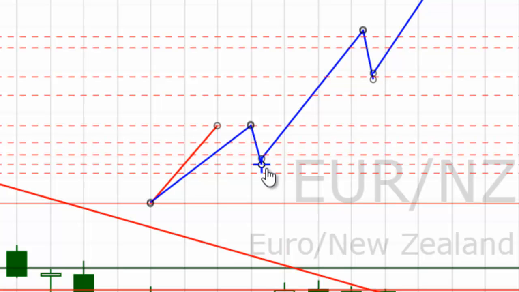So we want to look at how far the second wave retraces the first wave. If the retracement of the second wave is between the 50% and the 61.8% Fibonacci retracement level, we are likely to have a normal third Elliott wave.